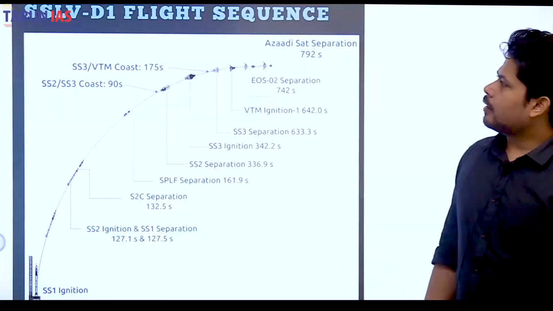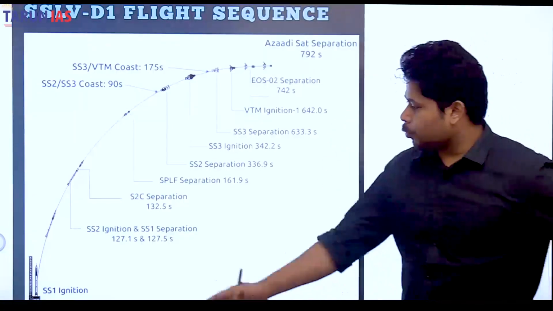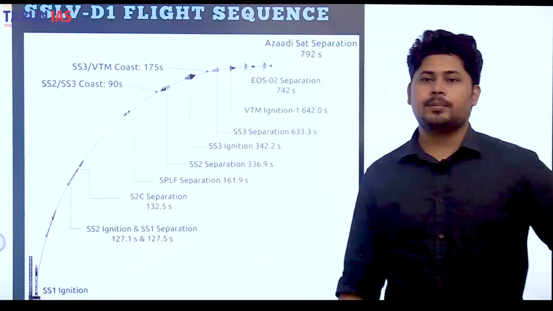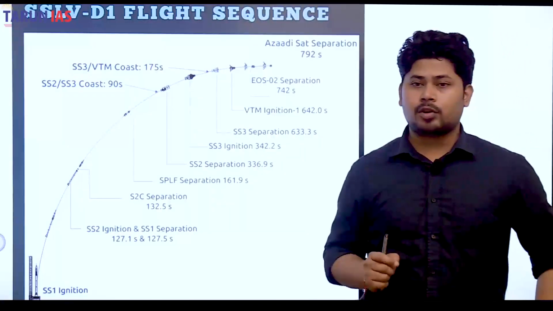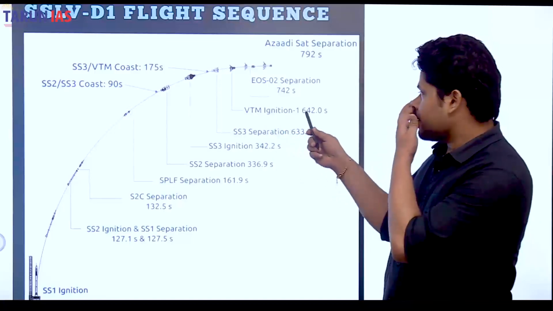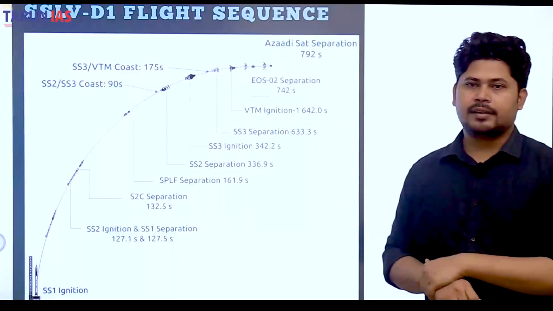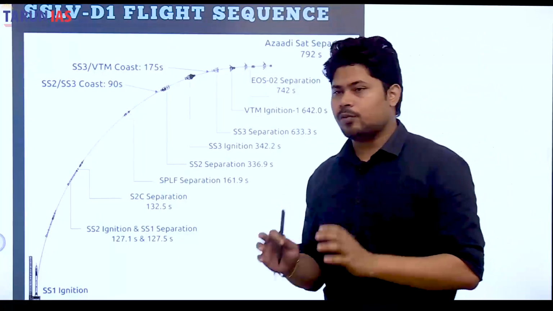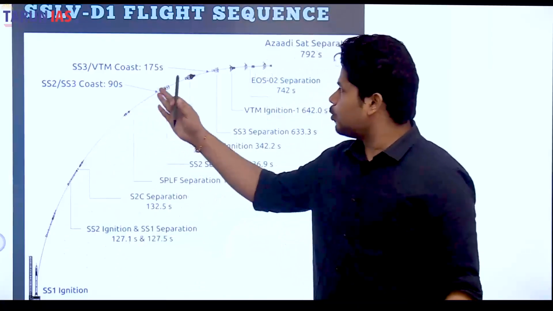Okay, now this is the flight sequence. It took off well. SS1 ignition. SS1 means the first stage of the rocket. It went very well up to here. Now VTM ignition at 1.64.20 seconds. What happened was the rocket went very well up to this place.